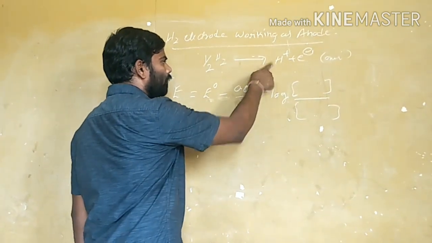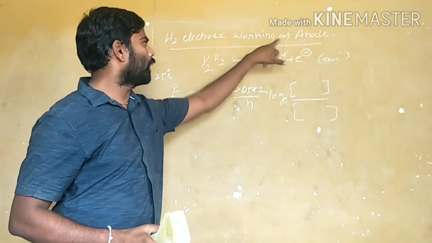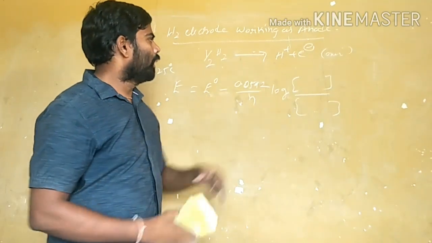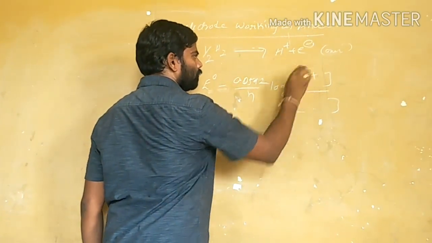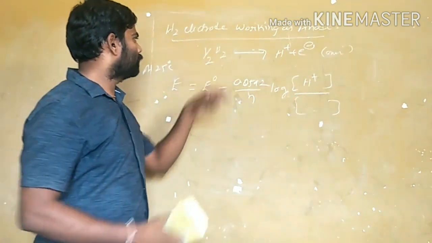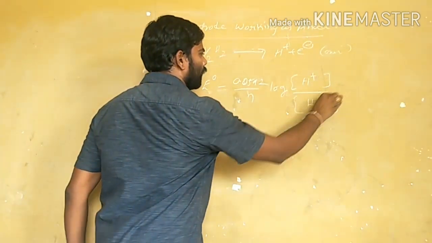Now, if this hydrogen electrode is working as an anode, this reaction is possible. The product here is the H plus ion, and the reactant is H2.